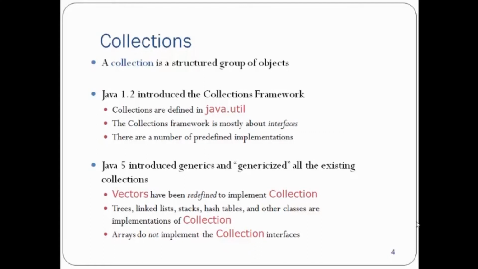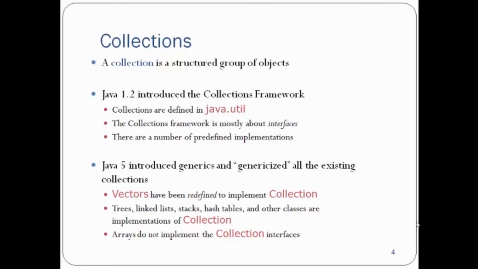Java 5 introduced generics and genericized all the existing collections. We will also see what generics is, but before that, let's cover the introduction to collections. Vectors have been redefined to implement collection. Trees, linked list, stack, hash table, and other classes are implementations of collections.